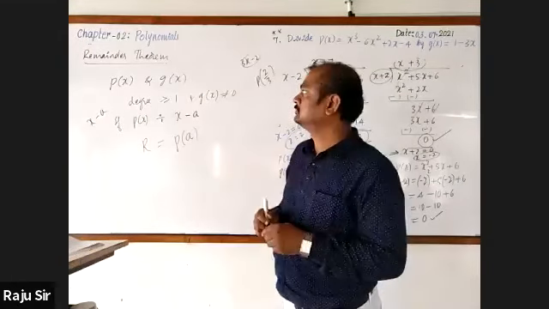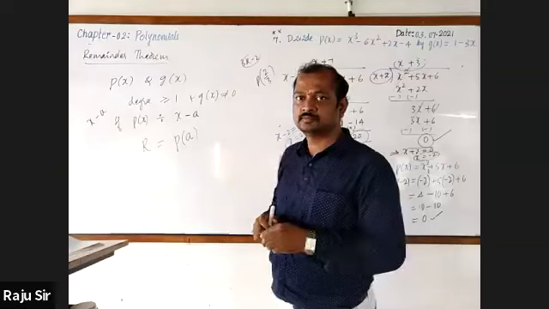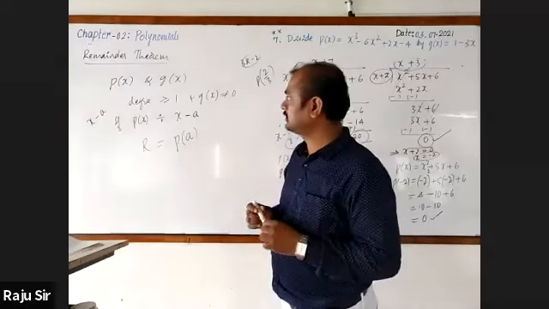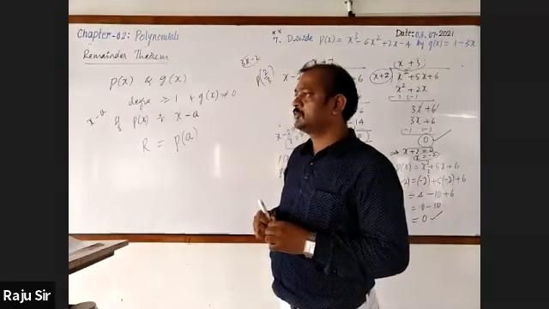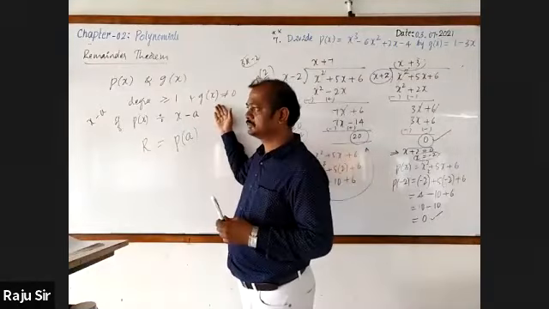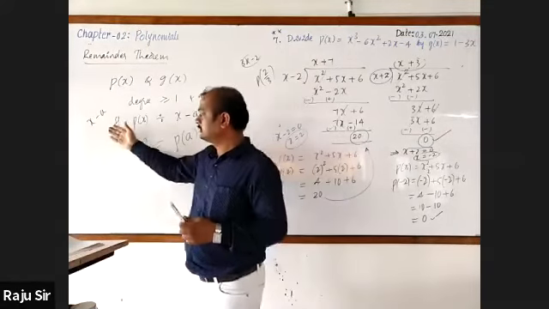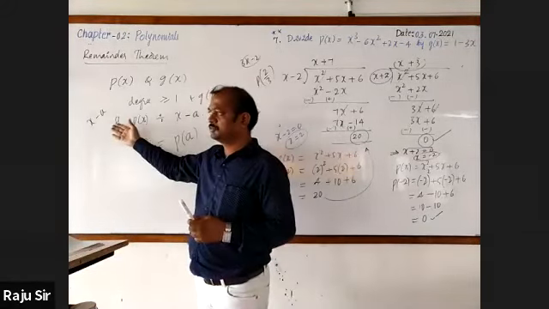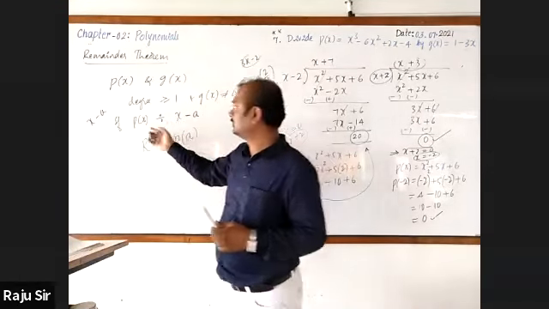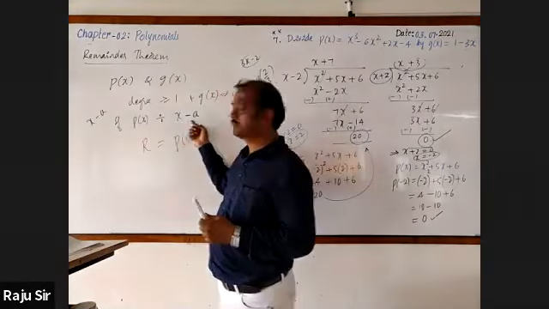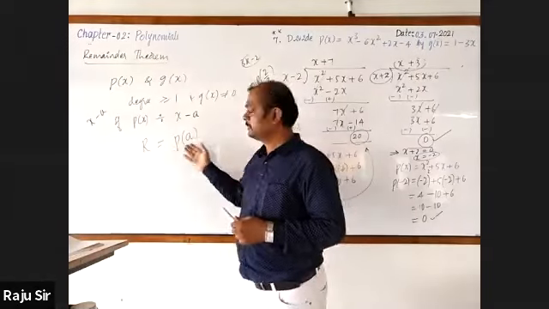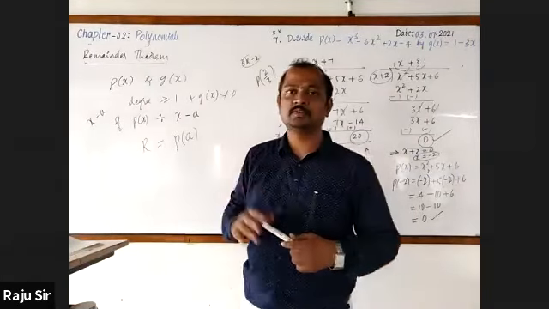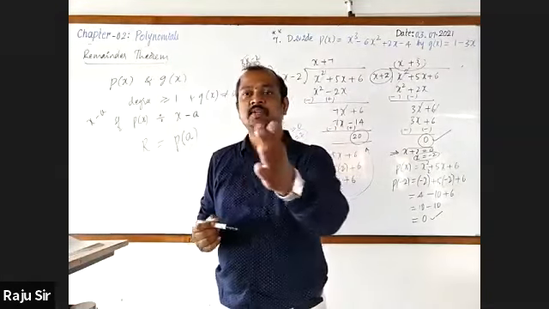Sir, let P of x and G of x be two polynomials of degree greater than or equal to 1, and G of x is not equal to 0, and x minus a a linear polynomial. If P of x is divided by x minus a, then the remainder will be P of a. Very good, very good. Good statement.